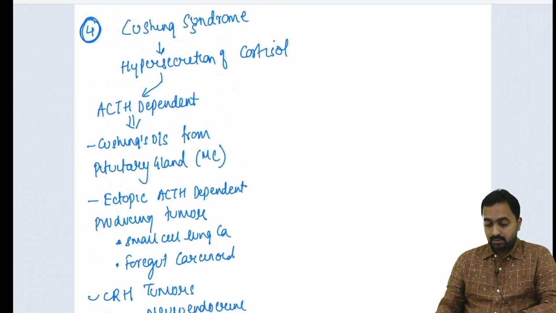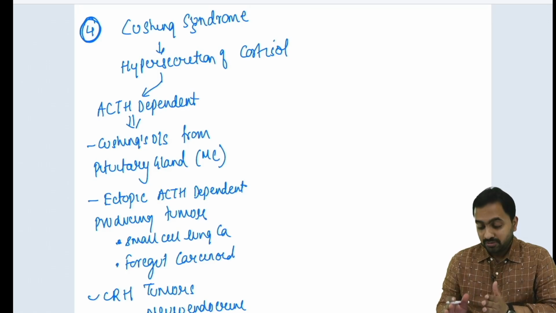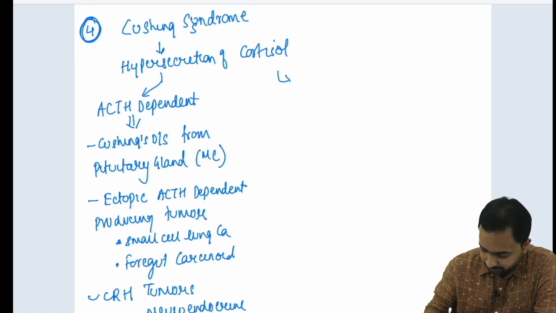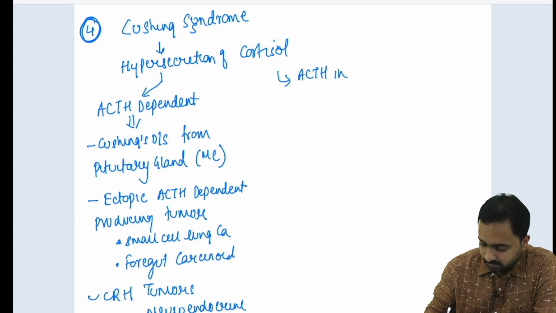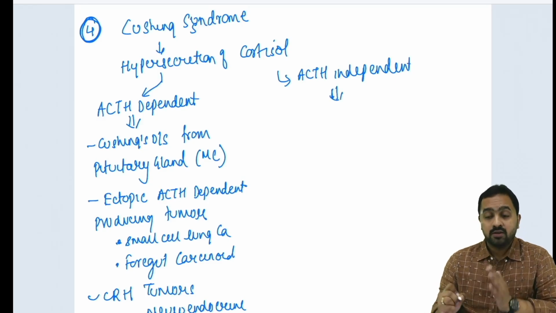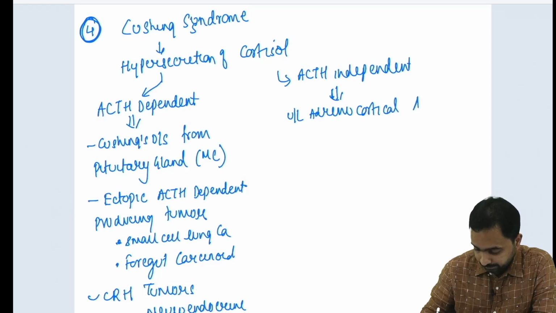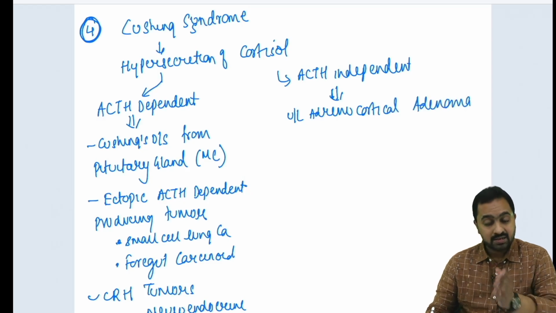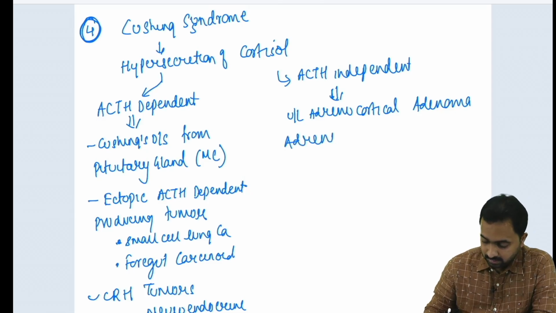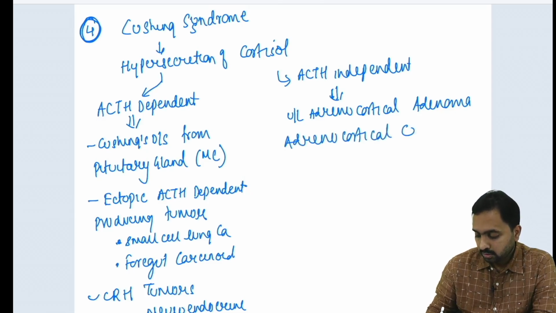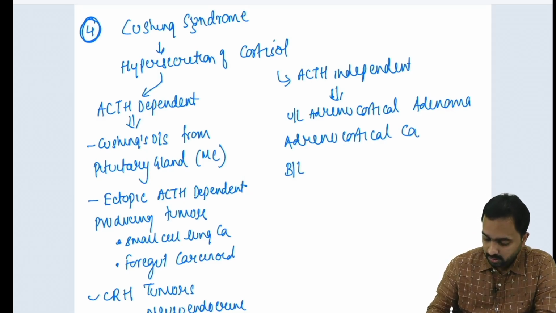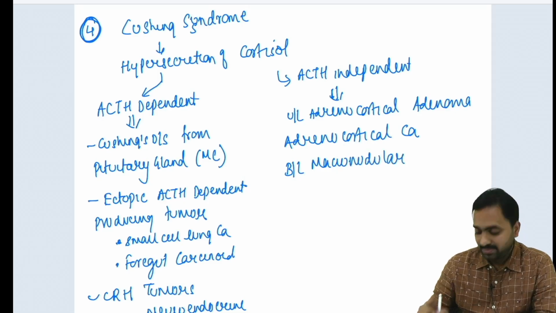administration. Now, if this hypersecretion of cortisol is independent of ACTH, then what are the causes that you would think? You would think about a unilateral adrenocortical adenoma, adrenocortical carcinoma, or bilateral macronodular hyperplasia.